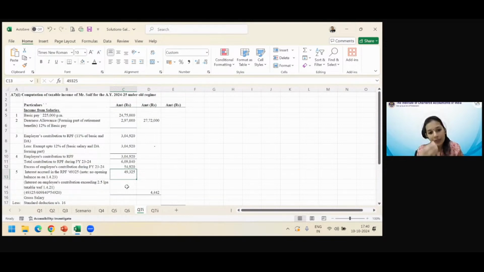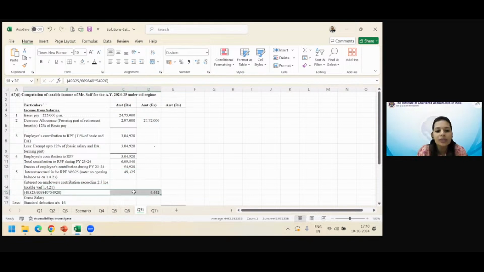तो आप इसको उससे डिवाइड करके एक्सेस एम्प्लॉइज कंट्रीब्यूशन से मल्टीप्लाई करेंगे. बेसिकली इंटरेस्ट अक्रूड इन द फंड ऑन द एंटायर बैलेंस ऑफ आरपीएफ को प्रोरेट करेंगे in the ratio of excess employees contribution only. That means how much of interest would have accrued on the excess employees contribution. If we do a simple unitary method, we get this kind of prorating, and the answer comes to this.